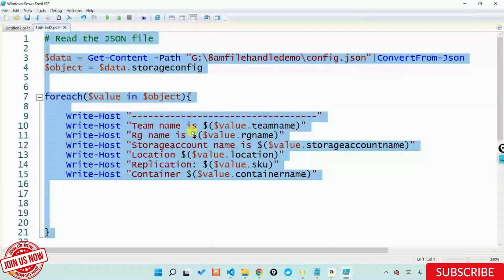Yes, any questions online or offline that I can take till here? Let me check the chat box. Does indexing work in a JSON object? Yes, definitely. Indexing also works in a JSON object.